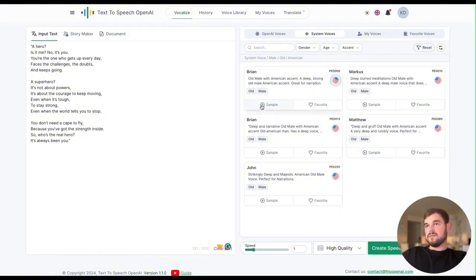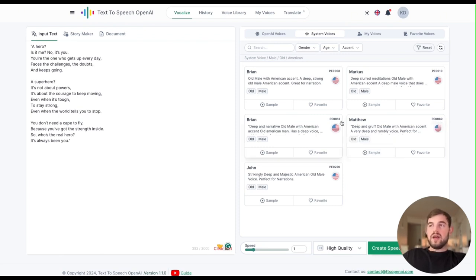Text to speech. OpenAI is a technology that converts text into speech based on.